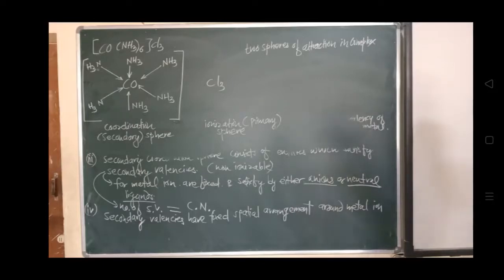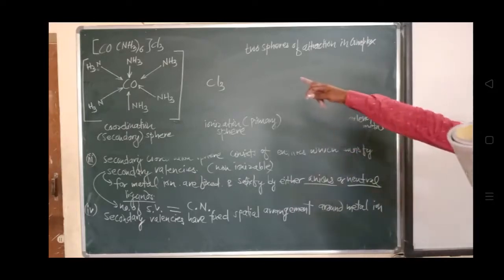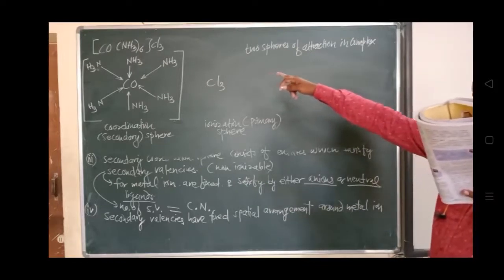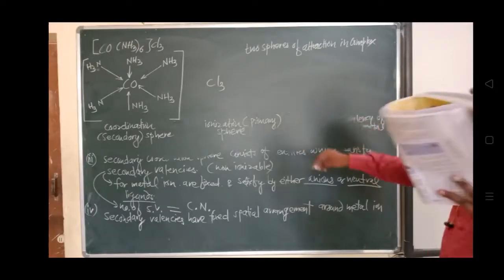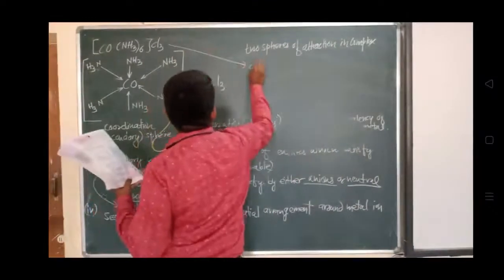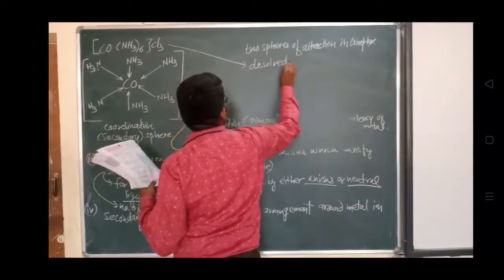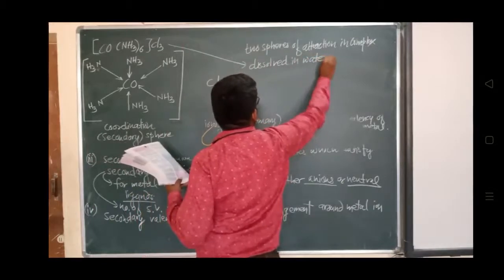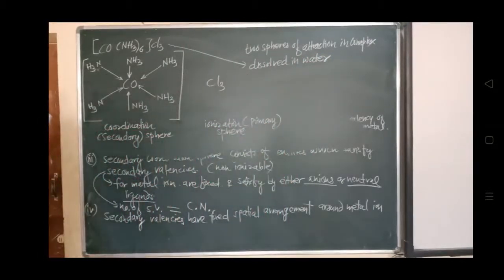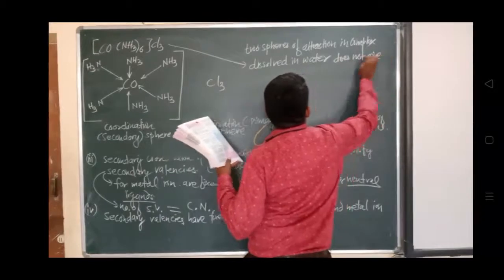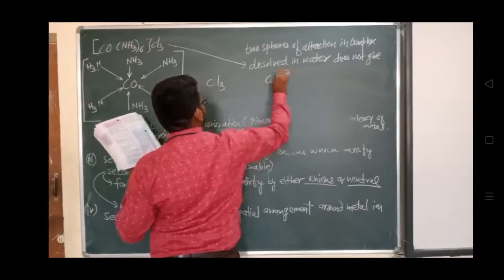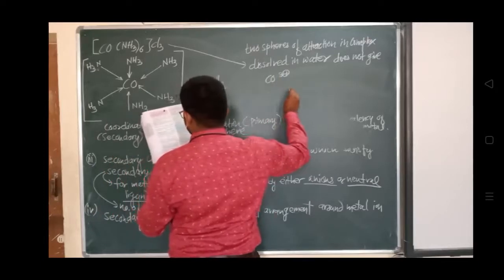When this [Co(NH3)6]Cl3, hexaammine, is dissolved in water, it does not give the test for Co3+ ion or NH3 separately.